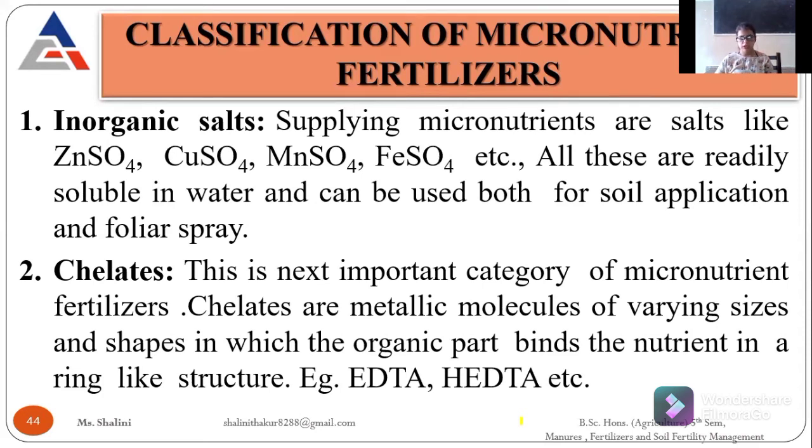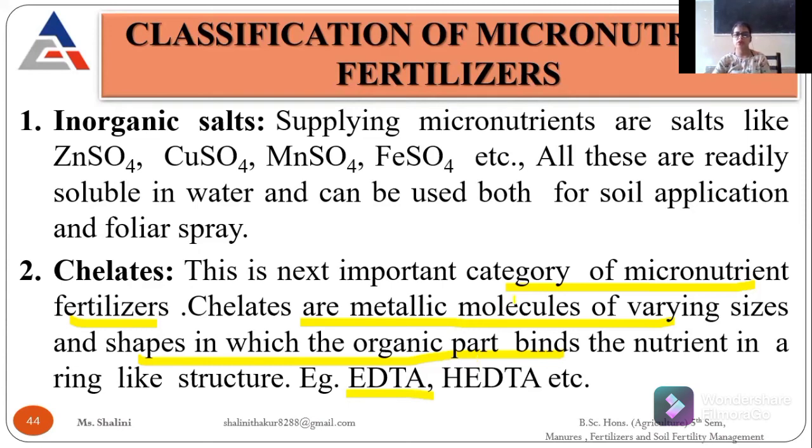Next come the chelates. Chelates are used only for micronutrient fertilizers. These are metallic molecules of different sizes and shapes, and we bind the nutrient into a ring like EDTA. What is EDTA? It is ethylene diamine tetraacetic acid. And what is HEDTA?